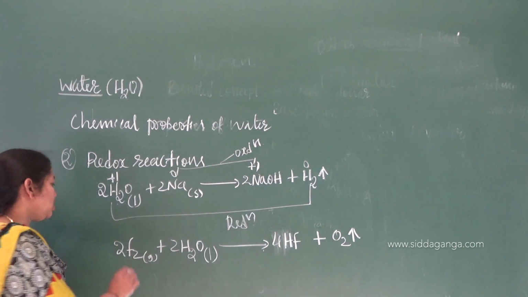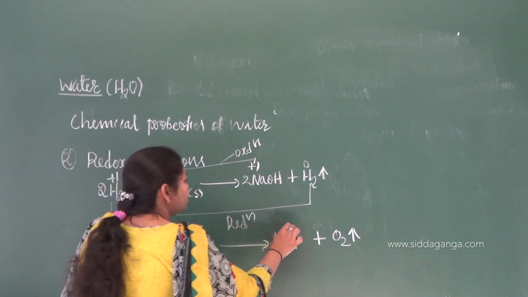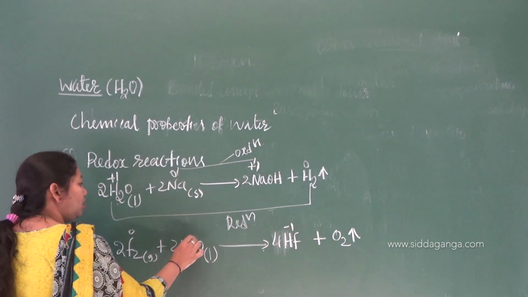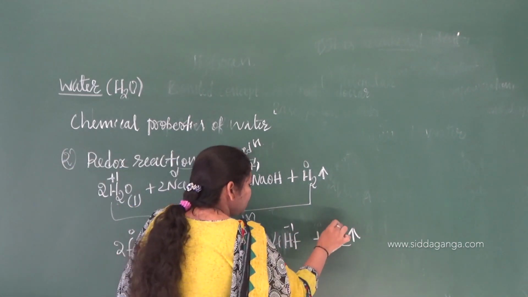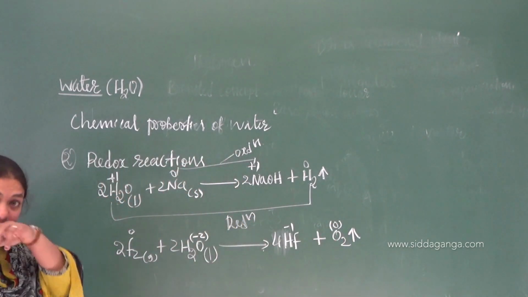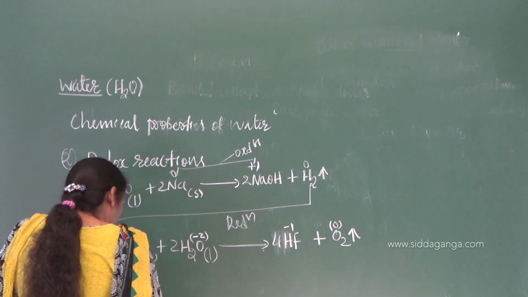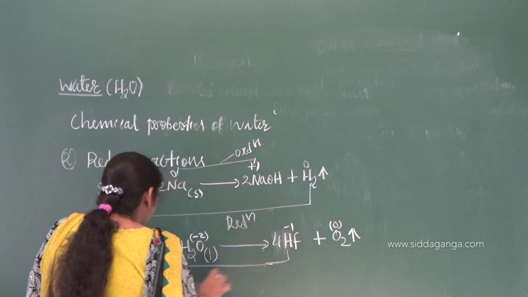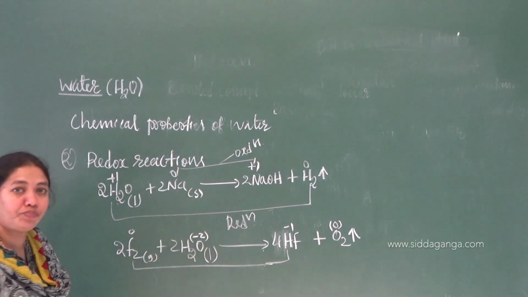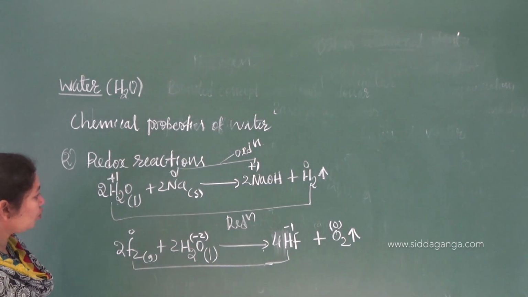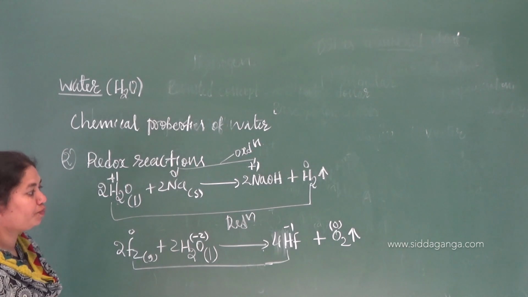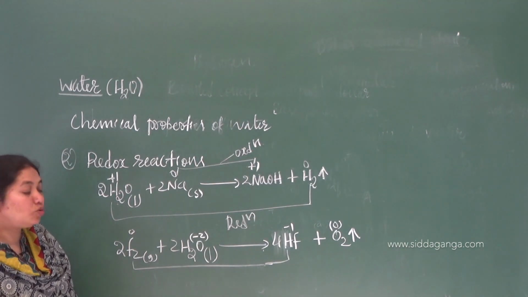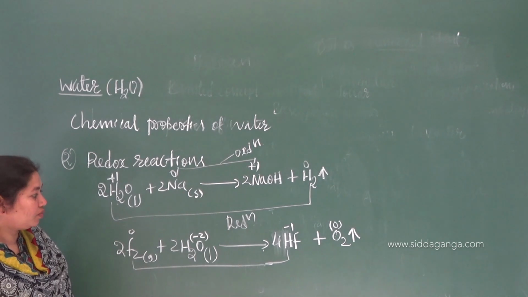So here the oxidation number of fluorine is 0. Here it is -1. In case of water, oxidation number is -2 and the oxidation number is 0 here. Identify oxidation and reduction reactions. So 0 to -1 is increase or decrease? Fluorine, it is -1. Okay, so oxidation number -2 has become 0. So 0 is greater than -2 now, right?